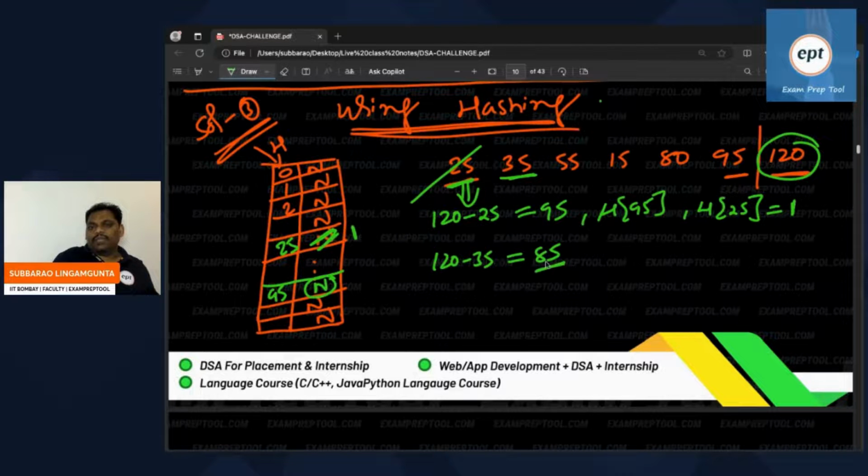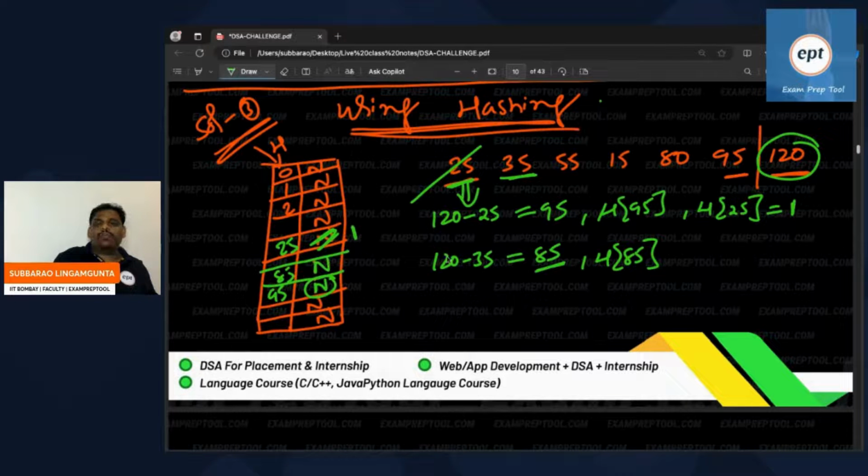85 plus 35, approximately 80 plus 40, is 120. So whenever 35 is coming, this is the way of checking whether a matching pair is available or not. 120 minus 35 gives 85. Now check the hash table of 85. Is it null or not? Yes, it is null.